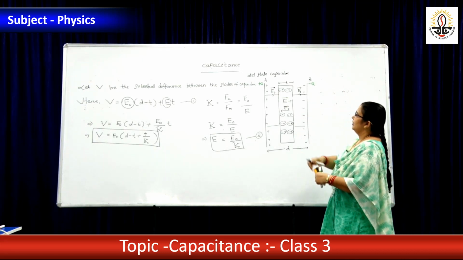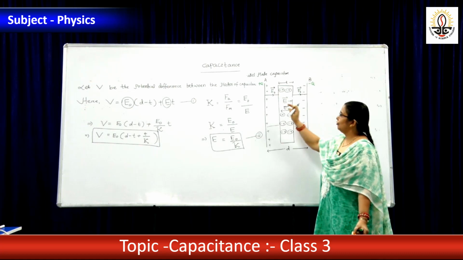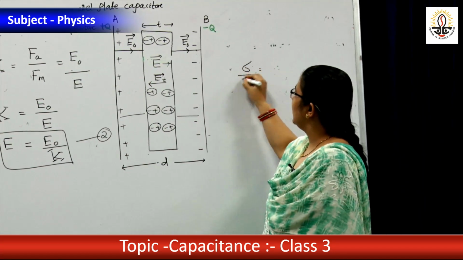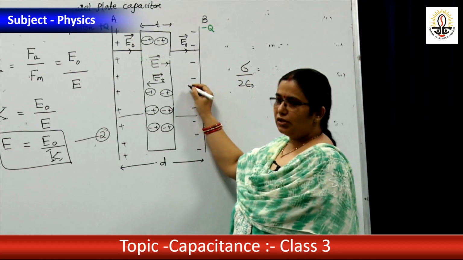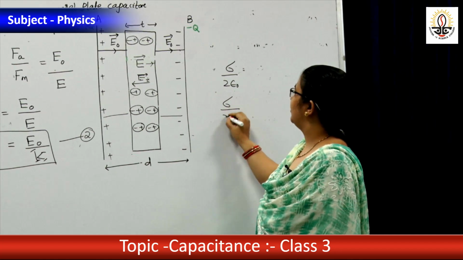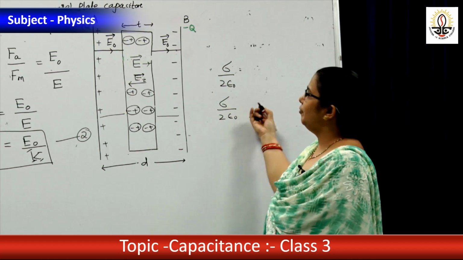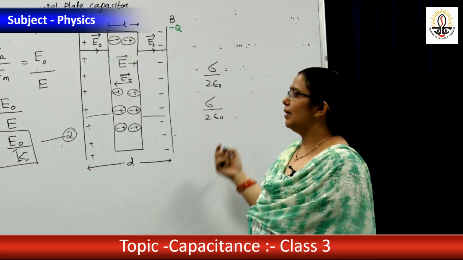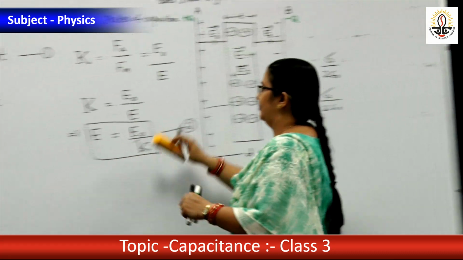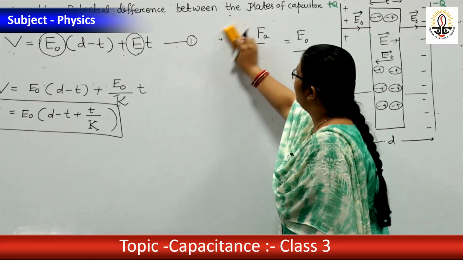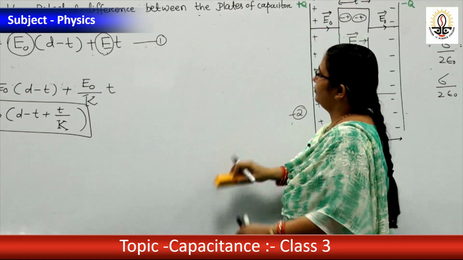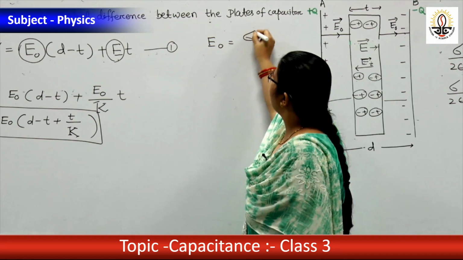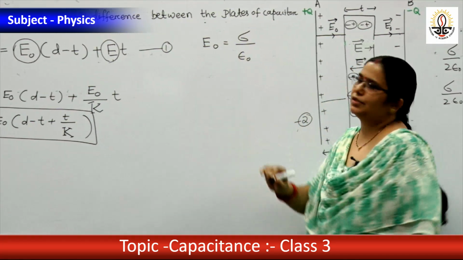Between the plates, due to one plate the electric field is sigma by 2 epsilon 0. Due to the other plate also sigma by 2 epsilon 0. If we add up, that is sigma by epsilon 0. That means E0 equals sigma by epsilon 0.